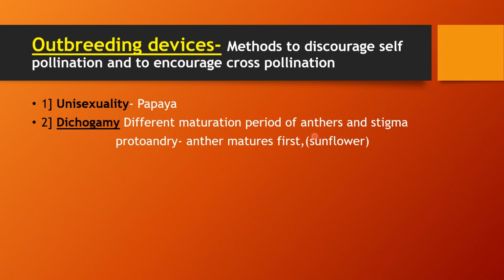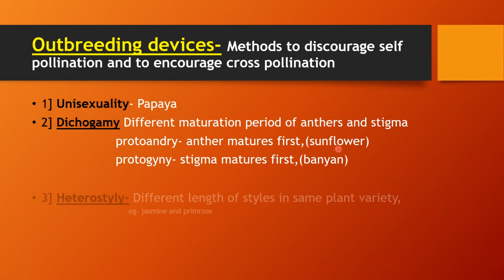The flowers where the anther matures first are called protoandrous. An example is sunflower. And the flowers where the stigma matures first are called protogynous. An example is banyan. So this is also one of the strategies to encourage cross-pollination.